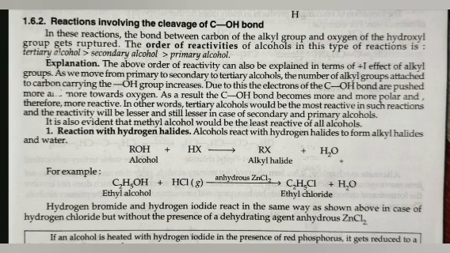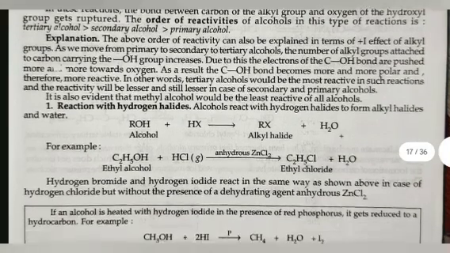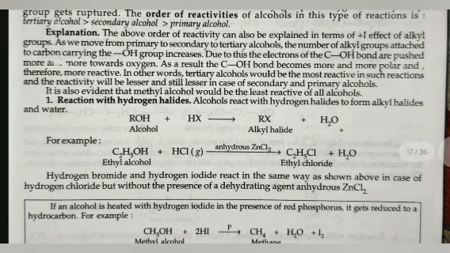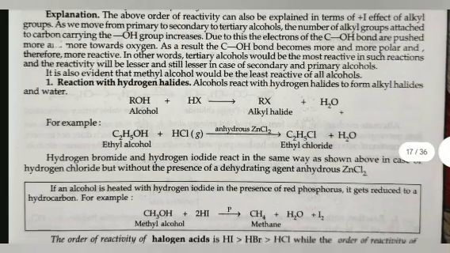The order of reactivities of alcohol in this type of reaction is tertiary alcohol > secondary alcohol > primary alcohol. Explanation. The above order of reactivities can be explained in terms of plus I effect of alkyl group. As we move from primary to secondary to tertiary alcohol, the number of alkyl groups attached to carbon carrying the OH group increases. Due to this, the electrons of C-OH bond are pushed more and more towards oxygen. As a result, the C-OH bond becomes more and more polar and therefore more reactive.